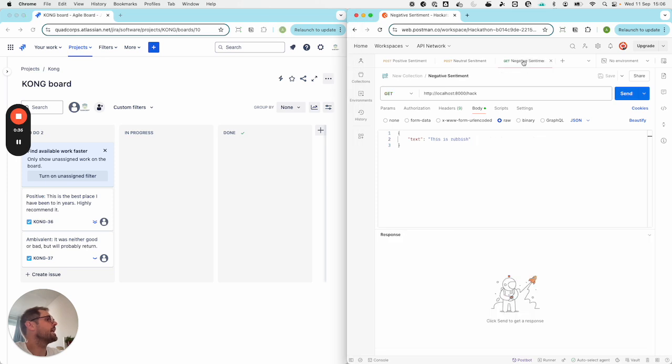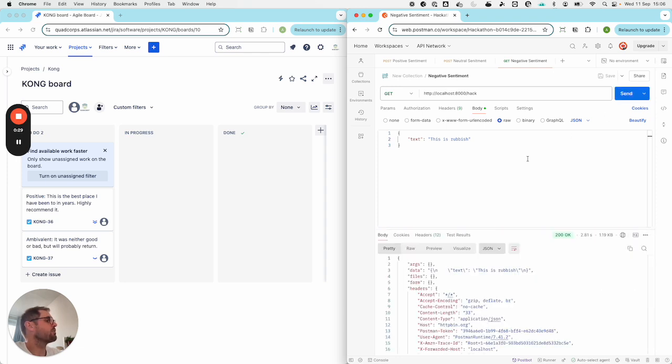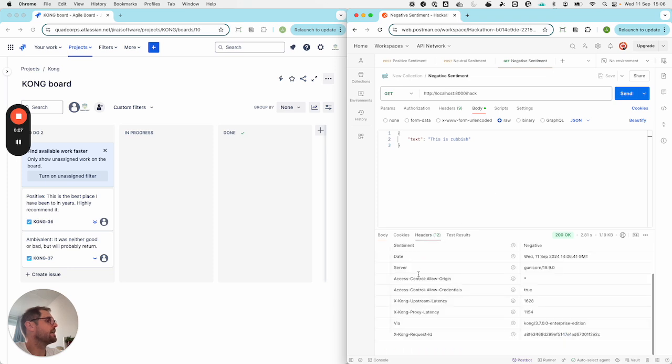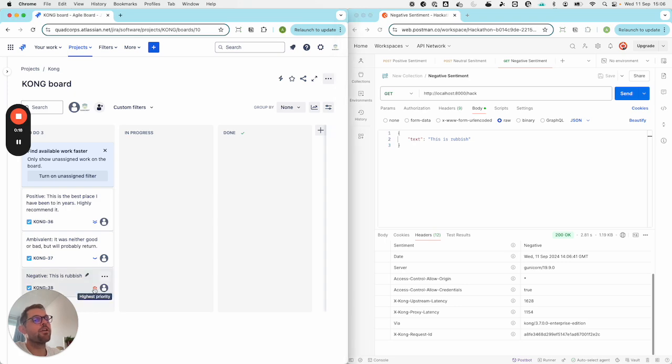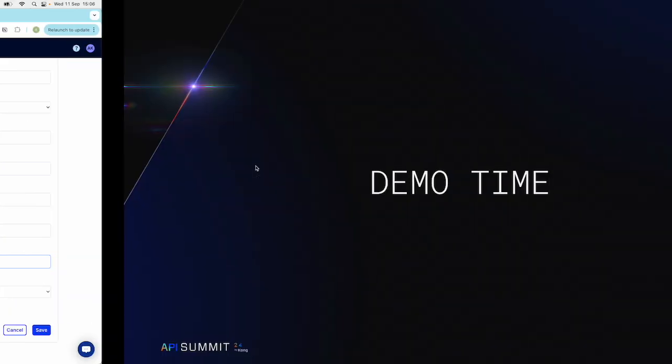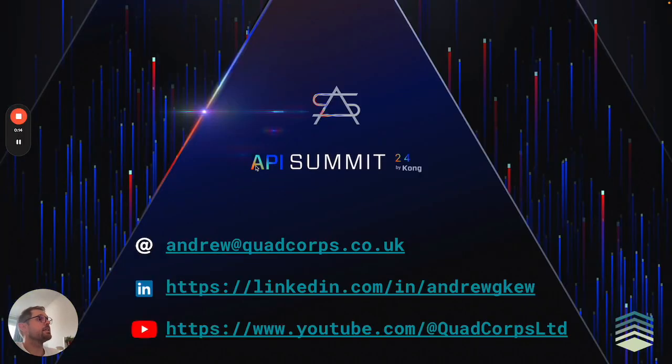And finally, a negative sentiment. "This is rubbish." So send that off. I will get a response back from that. Look at the headers. The sentiment is negative. And looking in Kong, there we go. I've got a negative sentiment, and that is at the highest priority within Jira. So that effectively is the demo of the API Hackathon submission.